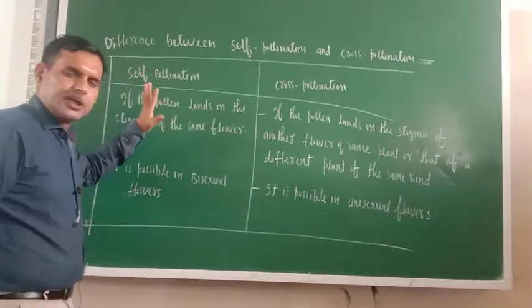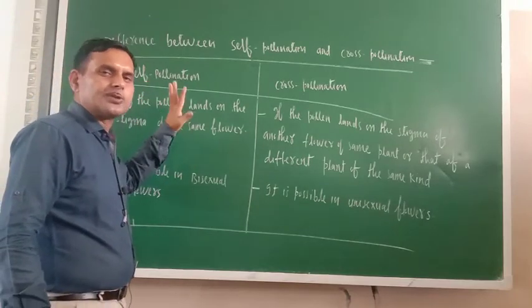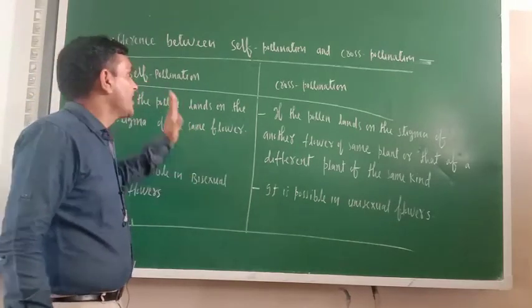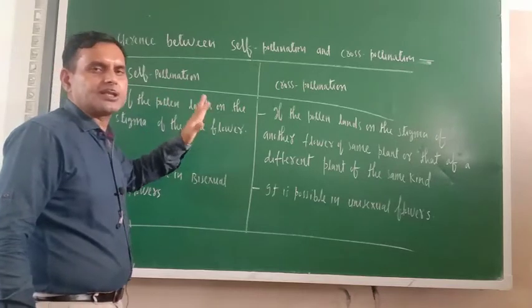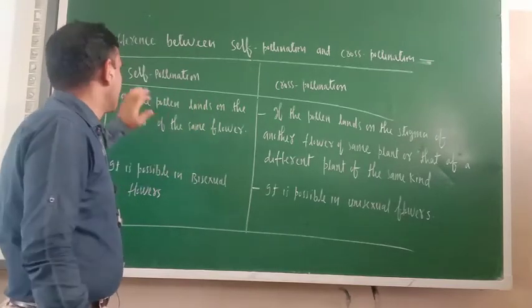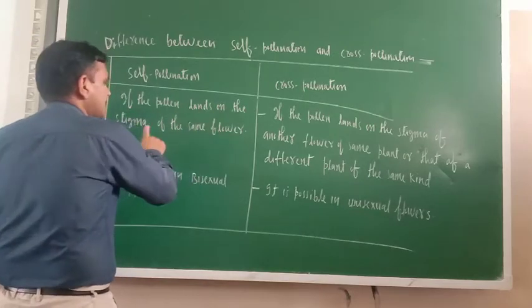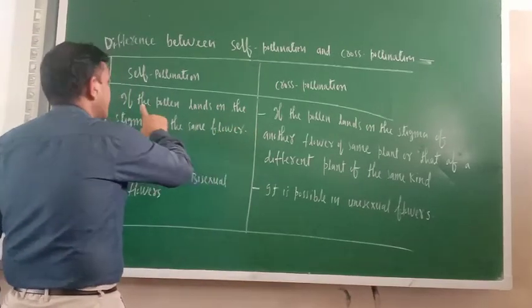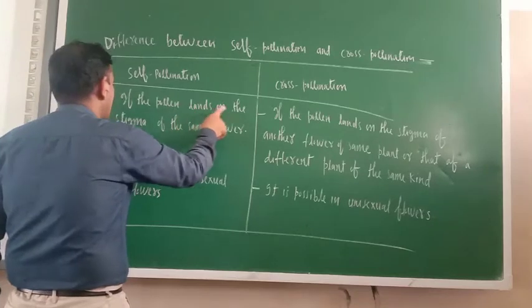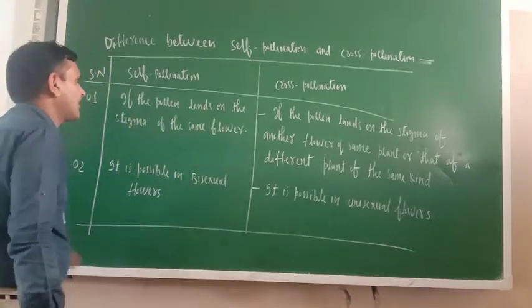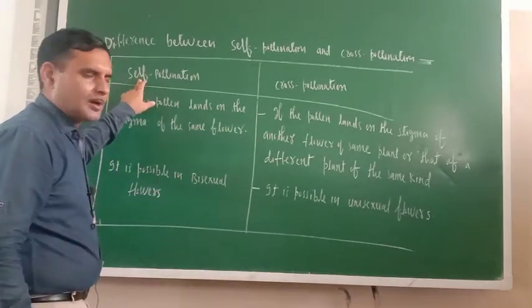So just see, if you summarize that knowledge in tabular form, your difference between self-pollination and cross-pollination is ready. What is self-pollination? If the pollen lands on the stigma of the same flower, that is known as self-pollination.